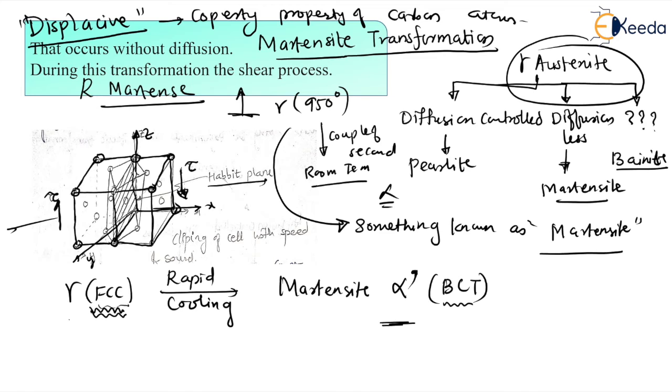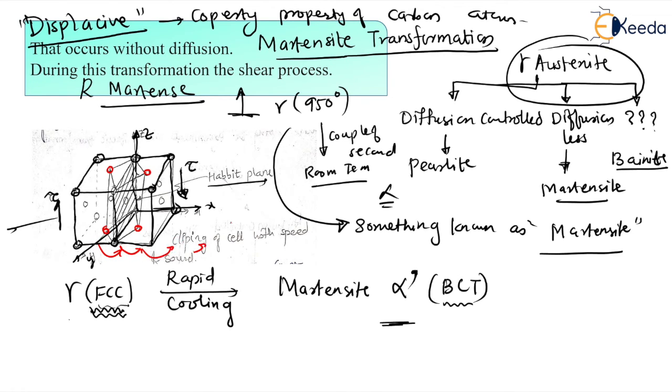And see here what is going to happen, we will be getting this. So only the required atoms on the face we have shown here to get this body centered tetragonal structure when the cells are clipping like this.